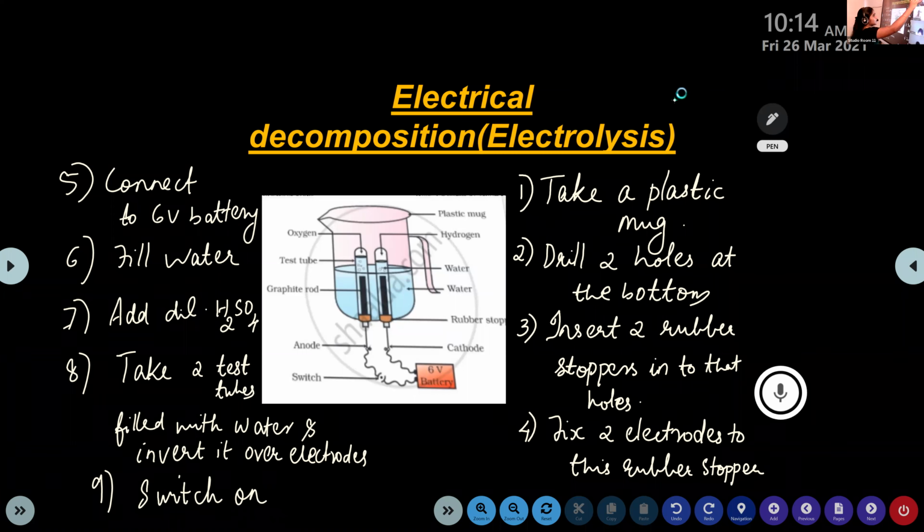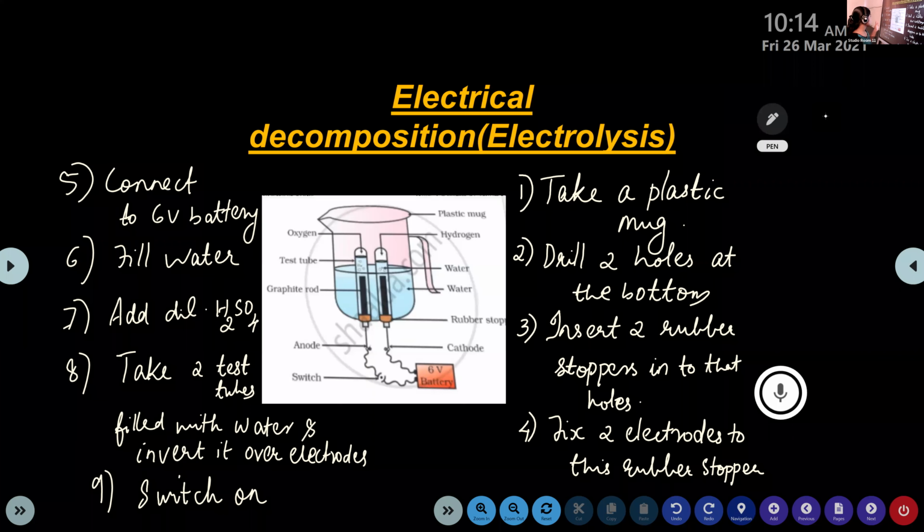I'm repeating it once again. If you have any doubt, you can ask me, okay? We take a plastic mug, then drill 2 holes at the bottom of this plastic mug. Then we insert 2 rubber stoppers into these holes. Then we fix 2 electrodes into these rubber stoppers. These electrodes are made of graphite rod, and these 2 electrodes are connected to a 6-volt battery. The electrode connected to the positive end of the battery is the anode, and the electrode connected to the negative end of the battery is the cathode.